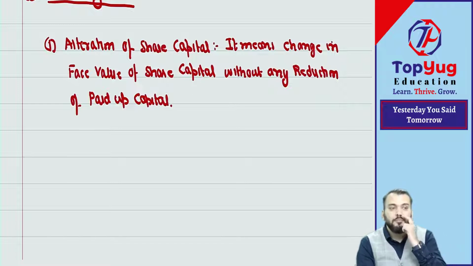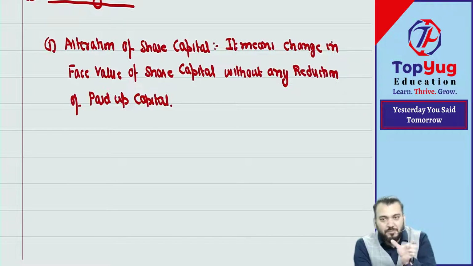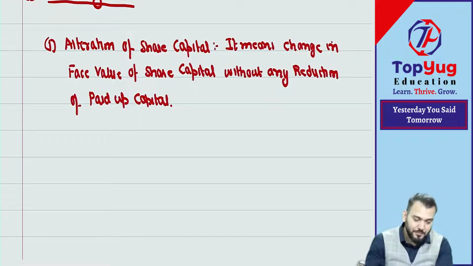Correct. Means denomination of shares will change, face value will change, without changing paid up capital. That is known as alteration.